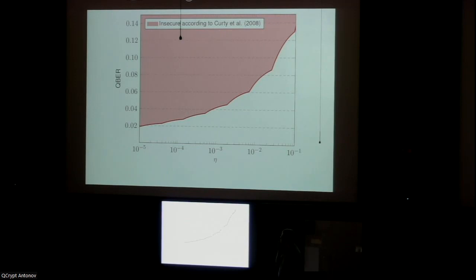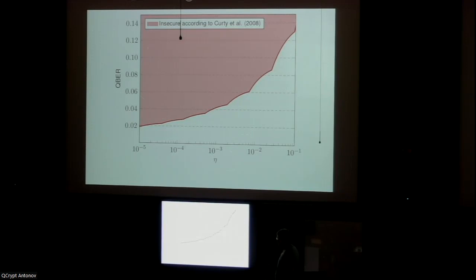Now, more interestingly, there has been prior work on this protocol regarding upper bounds as well. And so in particular, we have this series of works by Marcus Curti and collaborators where they devise attacks on this DPS protocol. And what they derive in this work is this red region here, where on the horizontal axis you have the transmittance, and on the vertical axis you have the quantum bit error rate, the QBER. And in this red region, they show that the differential phase shift protocol is insecure because there is an attack for these noise parameters that gives Eve all of the information.